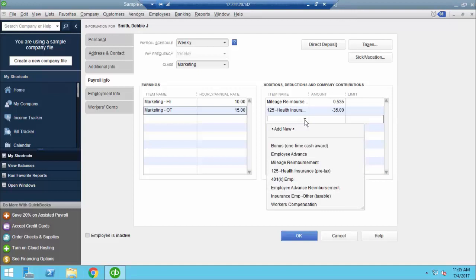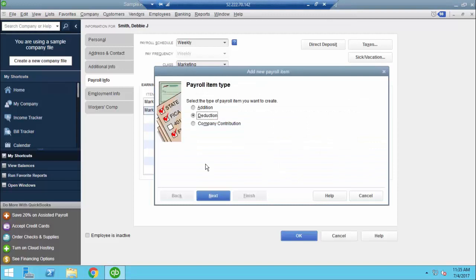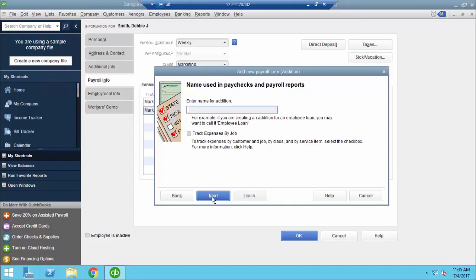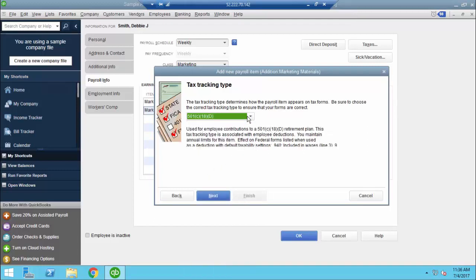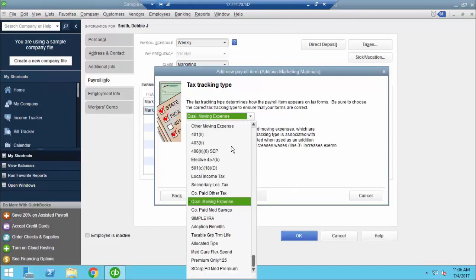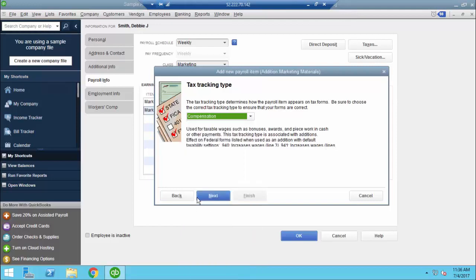If you needed to add a new addition or deduction, you would simply hit the add new and walk through this payroll item setup. So we'll put in that we're going to do an addition. We're going to call it marketing materials, and this is going to actually be compensation. You can go down through here and pick all of the different items. It's going to give you a brief description of what that item is for. So if you're not sure, you can read through them to determine which is best. This is going to actually be compensation for her.